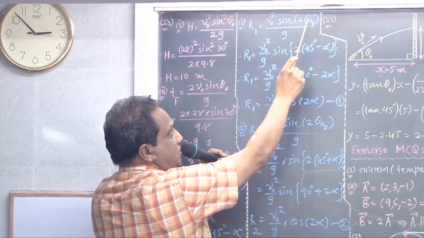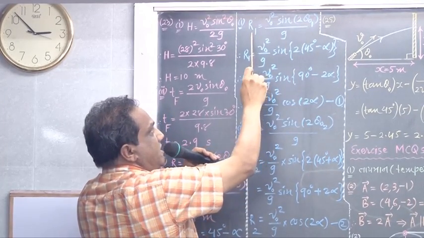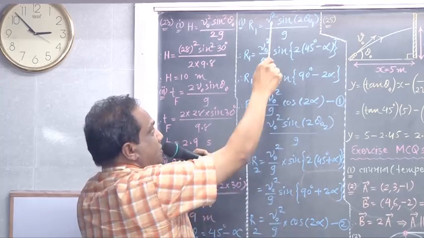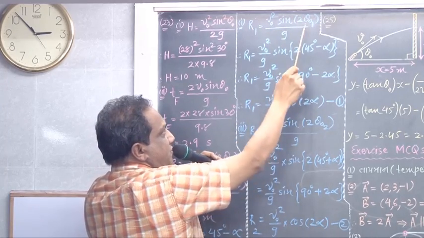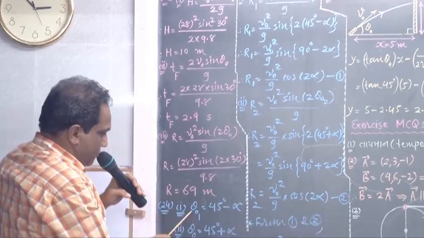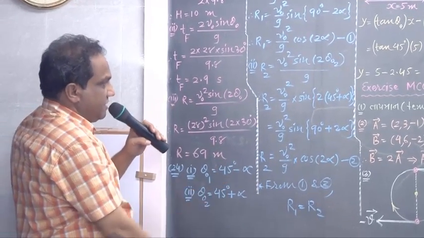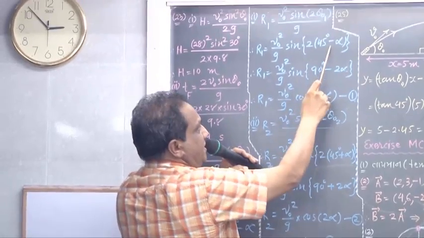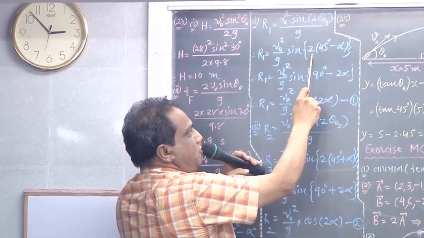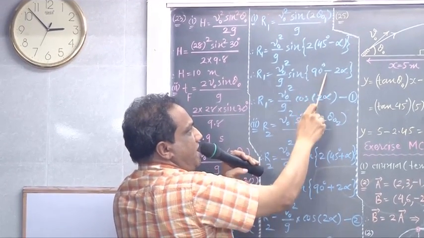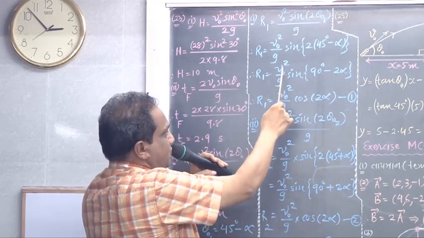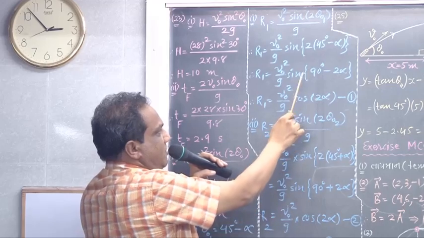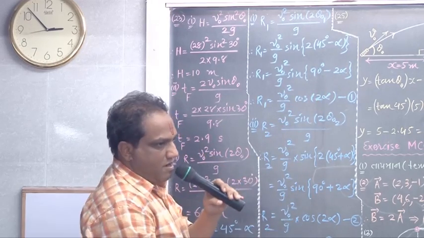Here I have written theta 0 1 and here I have written R1. Now V0 square upon g as it is, sine as it is, 2 as it is. What is theta 0 1? Theta 0 1 is 45 degree minus alpha. 45 degree into 2 is 90 degree minus 2 alpha. V0 square upon g as it is, sine of 90 degree minus 2 alpha.